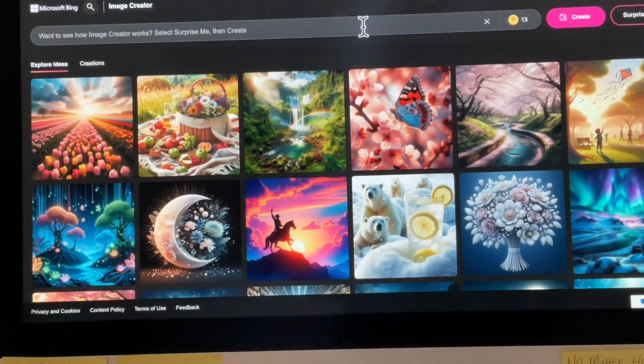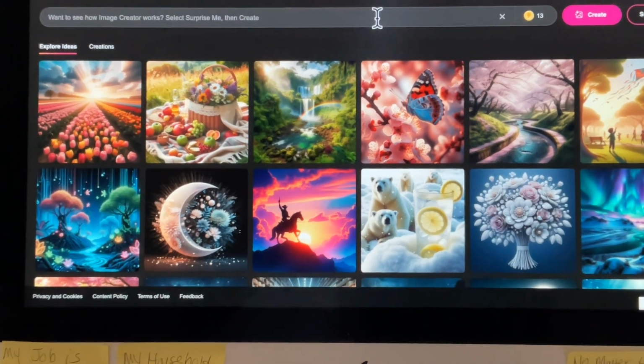So we're going to talk about Microsoft Bing, which is the image creator. Now, it is AI also, just like when I showed you ChatGPT and Daily and all of that. Now, we're going to go in here and create something in Microsoft Bing.